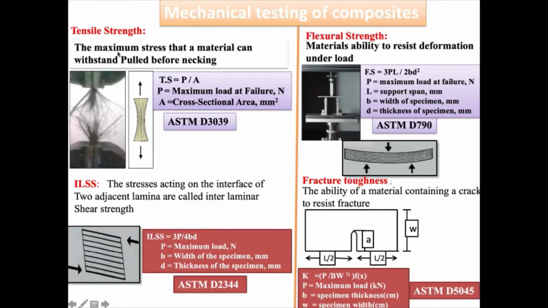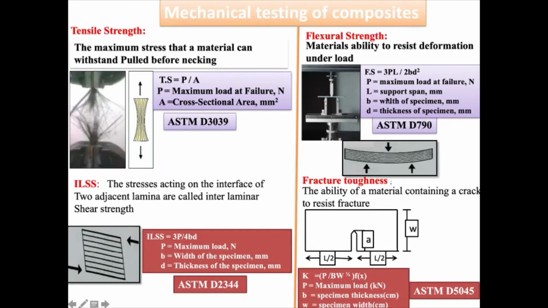The way you know tensile strength is that between the two hooks you put your sample and pull them in opposite directions. Once you pull them, it's a load bearing thing. Initially there is necking taking place, and at one point the sample fails. At the failure, how much load it takes is the maximum load at failure. There is an ASTM standard for it.